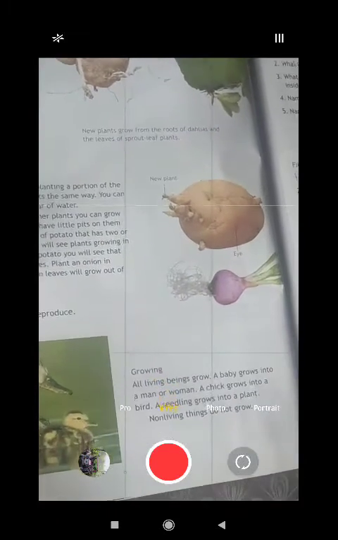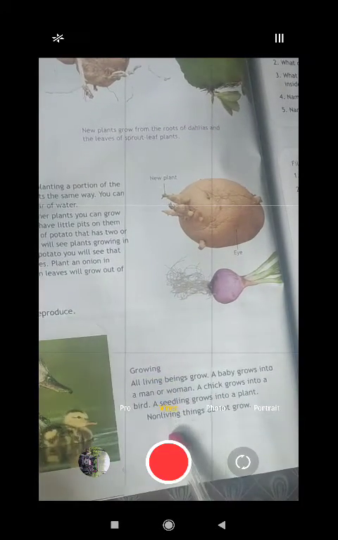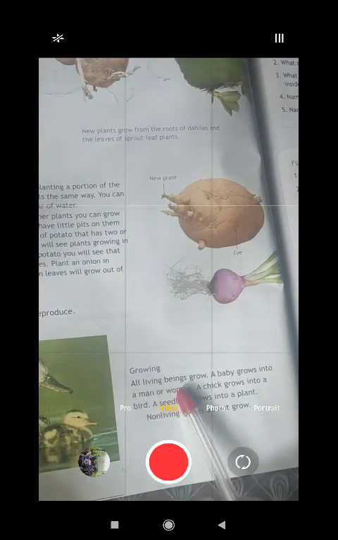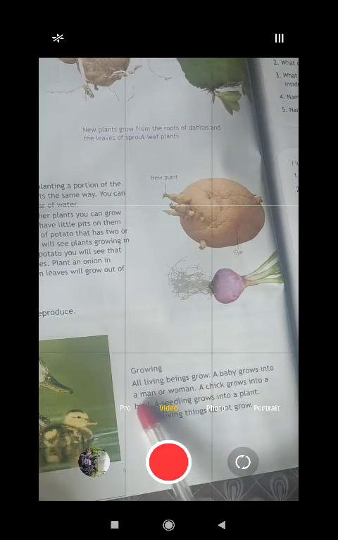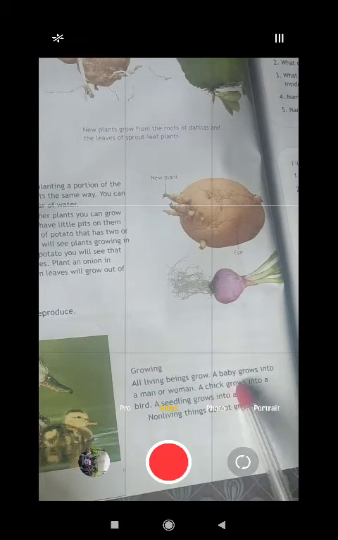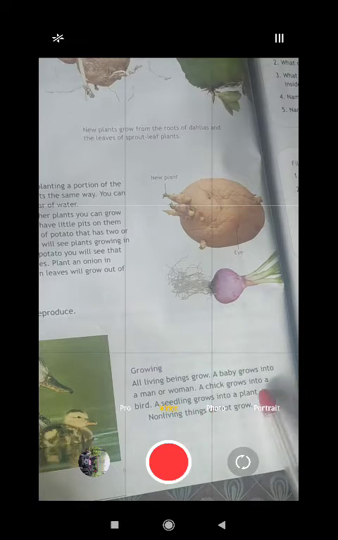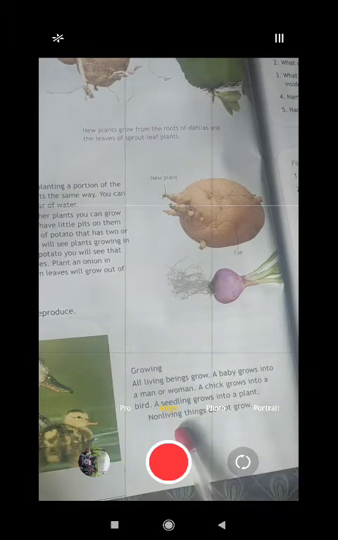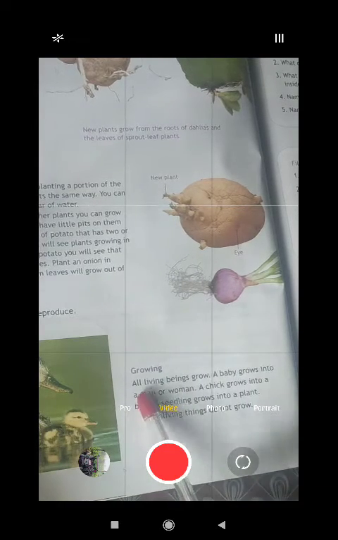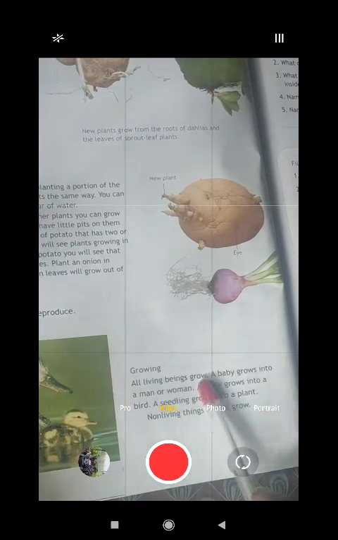Now is the growing part. So all living beings grow. A baby grows into a man or woman, a chick grows into a bird, a seedling grows into a plant. Non-living things do not grow. Grow in the sense they will be from smaller to bigger. That is what actually it has said. All living beings grow, from small to big.